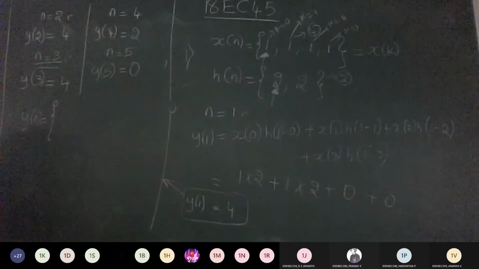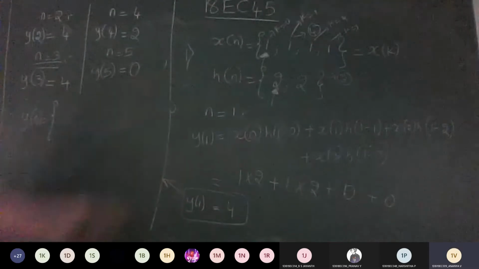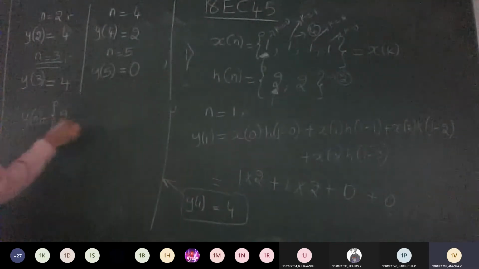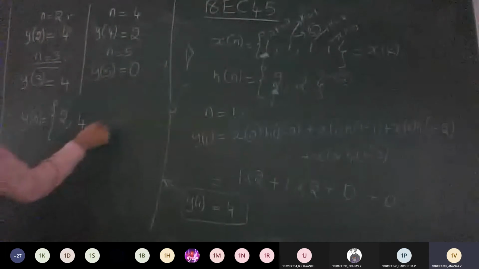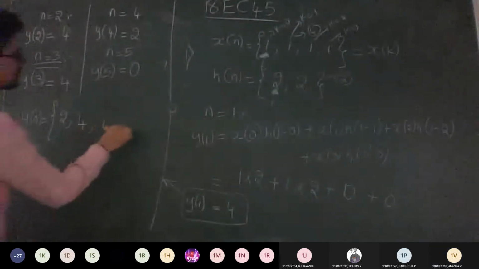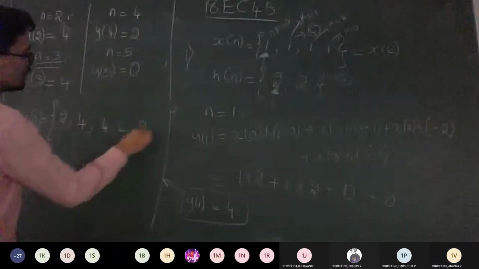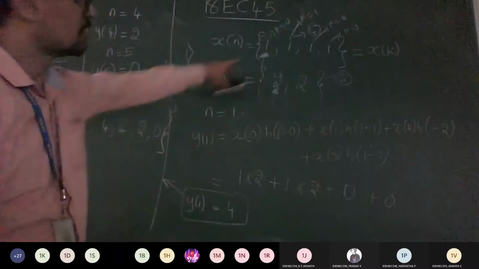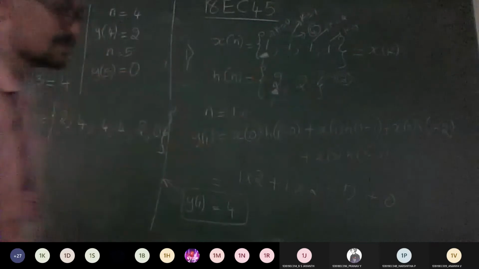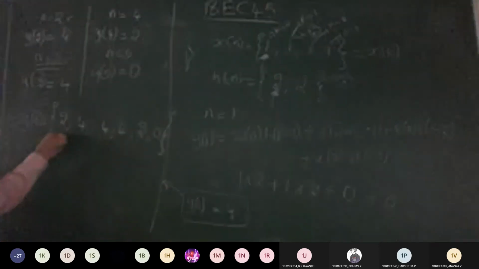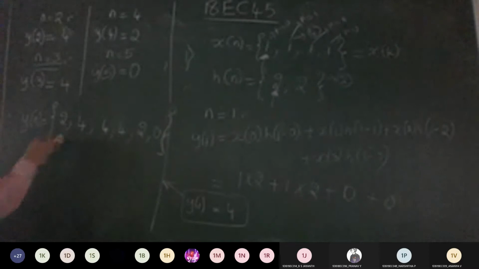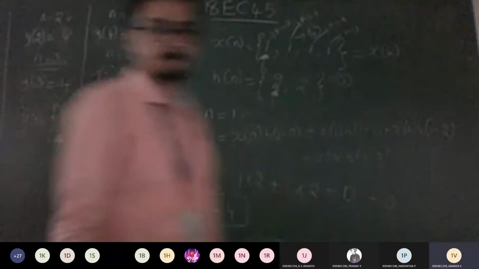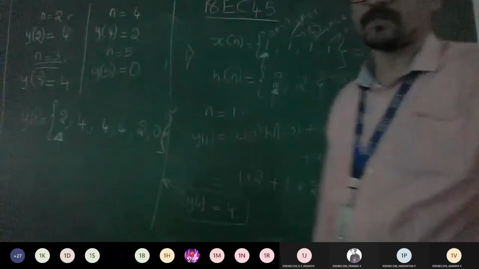So what is the first answer I got? y of 0? 2, sir. 2. y of 1? 4. y of 2? 4. y of 3? 4. y of 4? 2. And y of 5? 0. So then where will you mark the arrow now? Since there is no given condition for the arrow mark, by default obviously this 2 will be my origin. Understood? Yes, sir. Any doubts anyone till here?